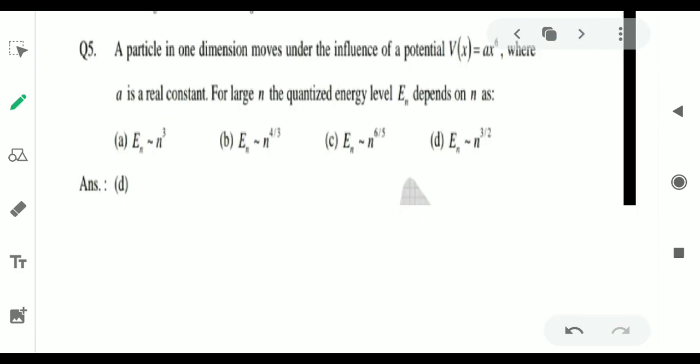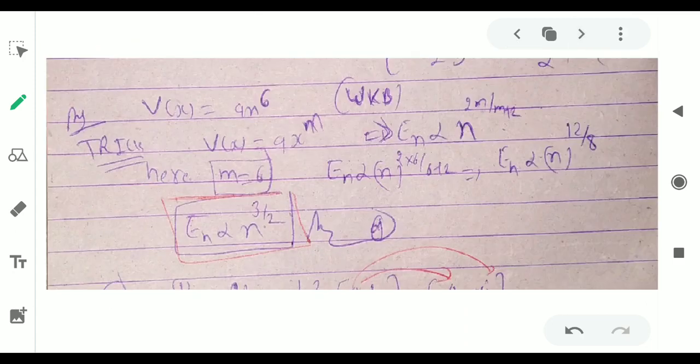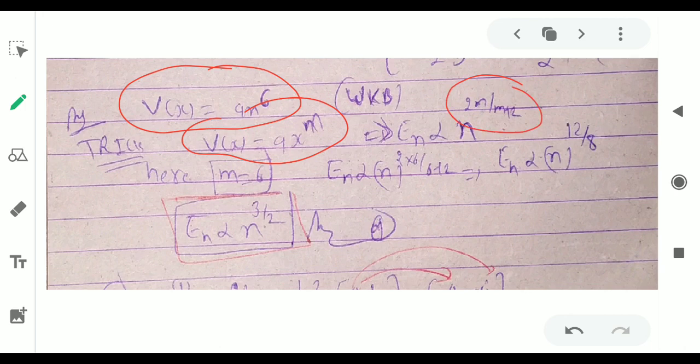This is the trick. The next question: we are given Vx equals ax to the power 6, a is a real constant, for n quantized level depend on n. This is a WKB approximation question. So how to solve a WKB approximation question? There is a trick. The trick is, if we are given Vx equals ax to the power m, the energy will be proportional to n to the power 2m upon m plus 2.